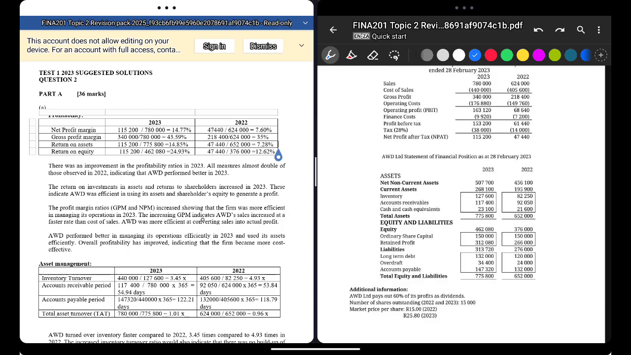The increase in GPM, the gross profit margin, indicates that sales increased at a faster rate than cost of sales. It makes sense: if the ratio increased, there's very low cost of sales, which means sales must have increased a lot faster than cost of sales. AWD, the business, was more efficient at converting sales into actual profit. So that was your net profit margin. They're very efficient at making sales and turning them into net profit.